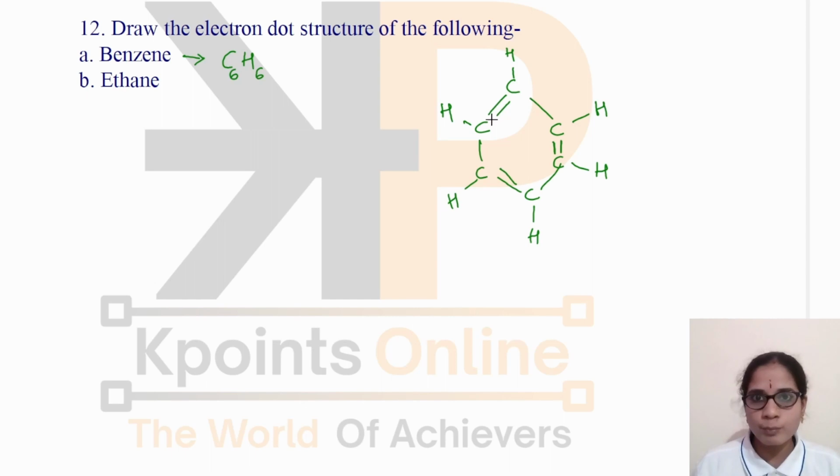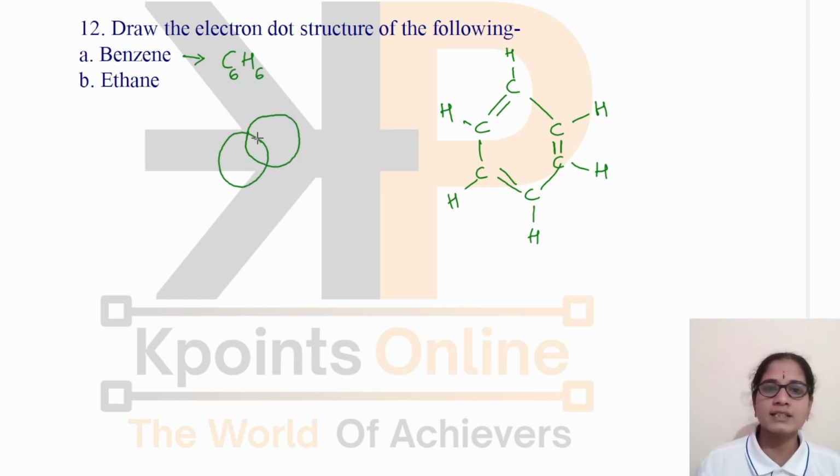A double bond indicates a sharing of two pairs of electrons, but the double bond is in an alternate manner. So alternately carbon has a double bond, meaning a sharing of two pairs of electrons.